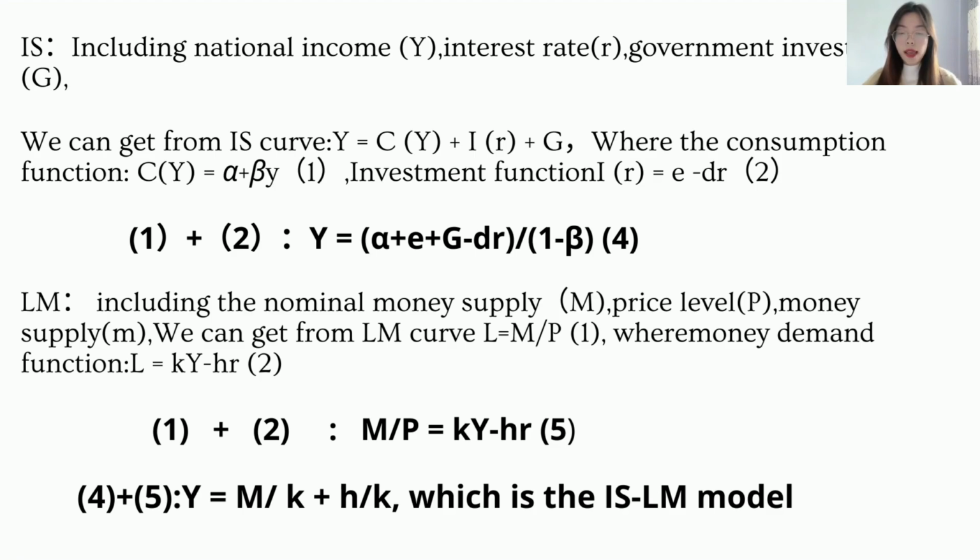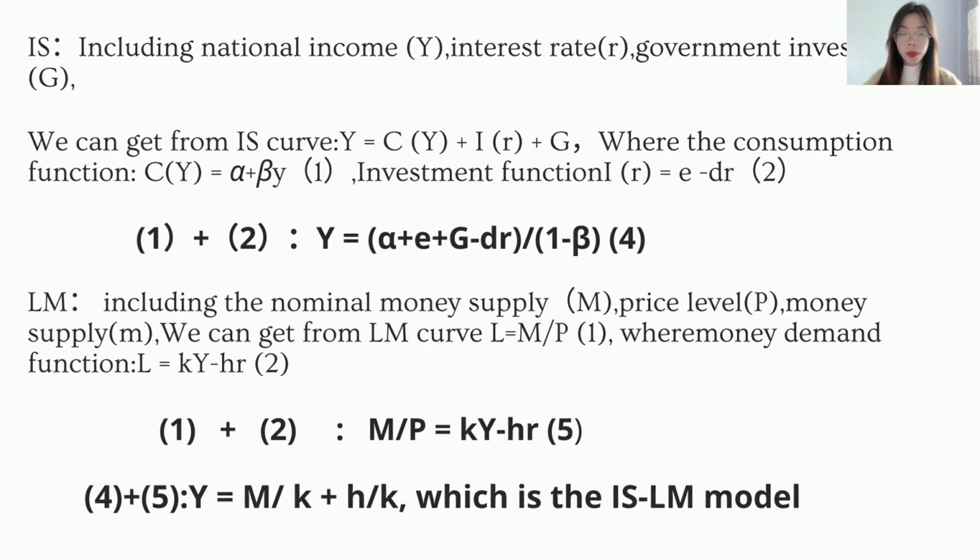Next, for the LM curve, including the money supply, price level, and money demand, we can get from the LM curve L equals M divided by P as function 1, where the money demand function L equals KY minus HR as function 2. When function 1 plus function 2, we can get function 5. So next, when function 4 plus function 5, we can get Y equals M divided by K plus H divided by K, which is the function of the ISLM model.